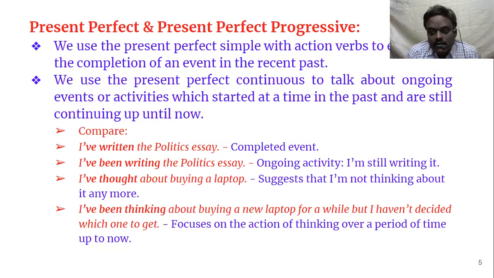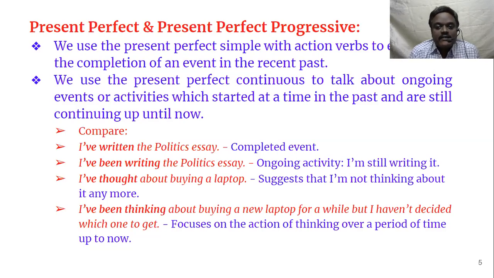And you must have got by this time a doubt. Present progressive tense or present continuous tense is also action that is going on right now. And what is the difference between present continuous tense and present perfect continuous tense? In the present continuous tense, we don't have a starting point. We don't know when actually the action started. But here we know when actually the action started. We say since 2 o'clock or for 2 years. So there is a starting point.